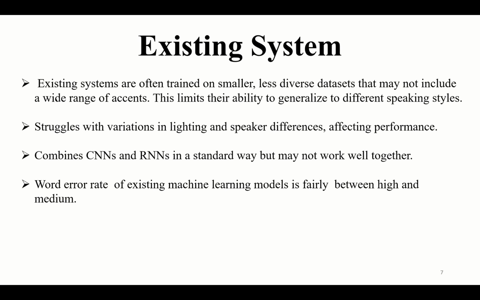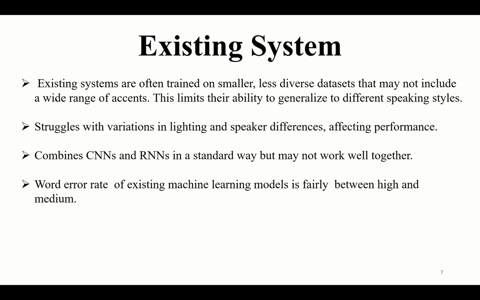Existing system: the problem is that it's trained on a very small and less diverse data set that may not include a wide range of accents. When you don't include a wide range of accents and work on a very small data set, the model will be less accurate. The more the model is trained on a better and diverse data set, the more the accuracy will be.